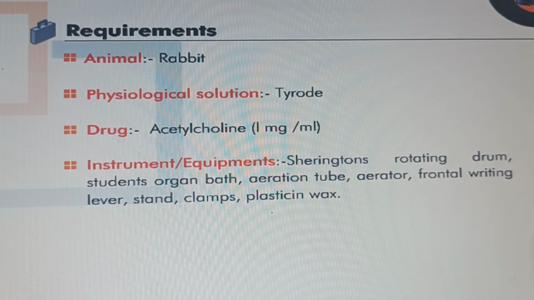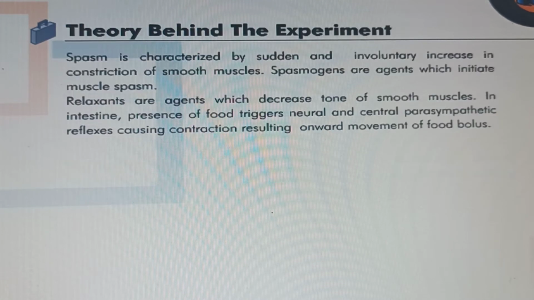Now let's look at the theory behind the experiment. Spasm is characterized by sudden and involuntary increase in constriction of smooth muscles. Spasmogens are agents which initiate muscle spasm. Relaxants are agents which decrease the tone of smooth muscles. In intestine, presence of food triggers neural and central parasympathetic reflexes, causing contraction resulting in onward movement of food bolus.